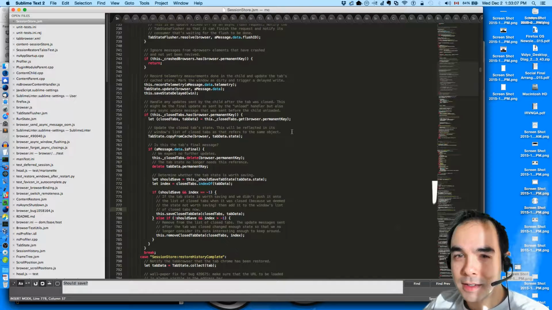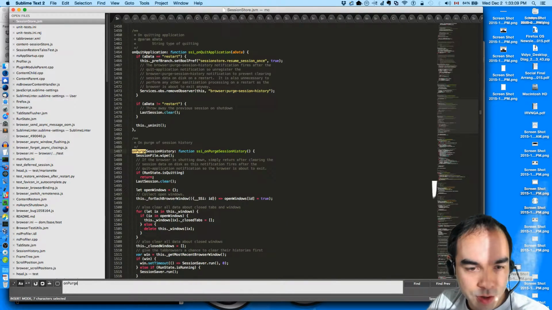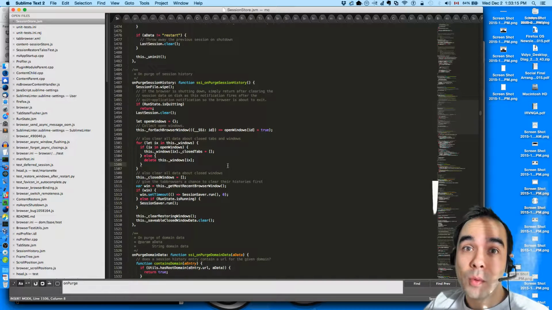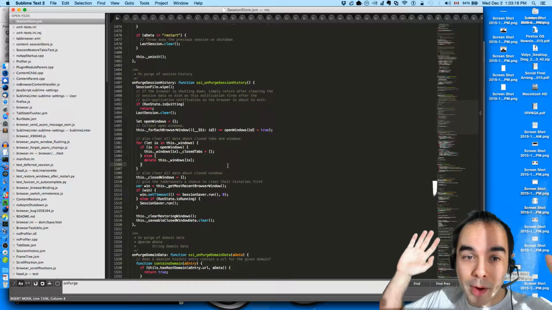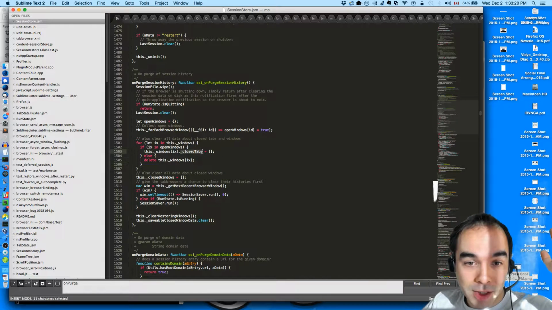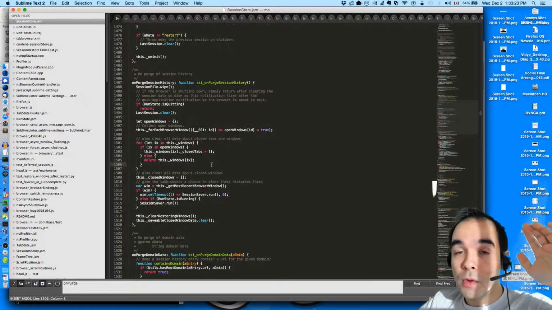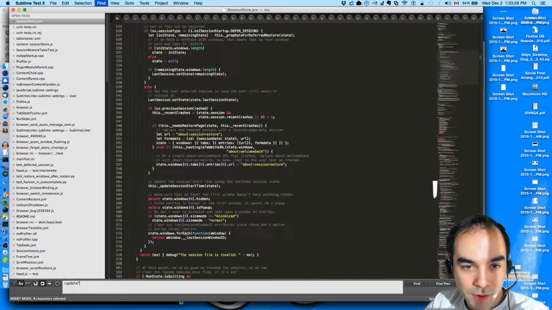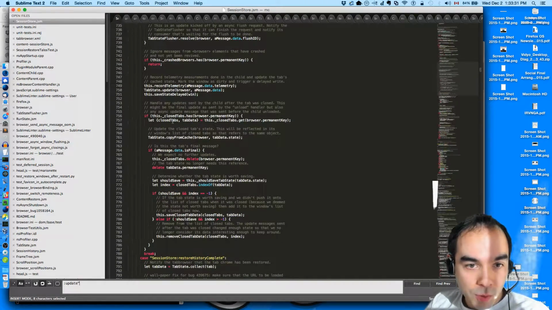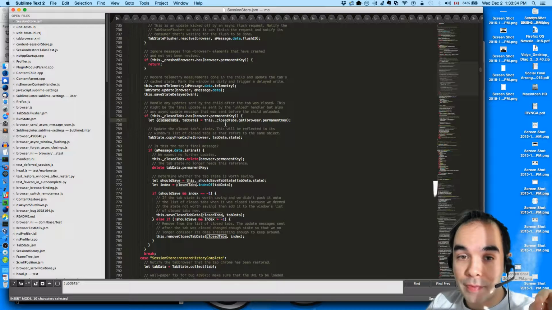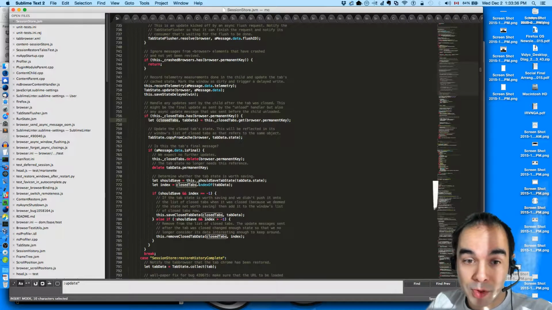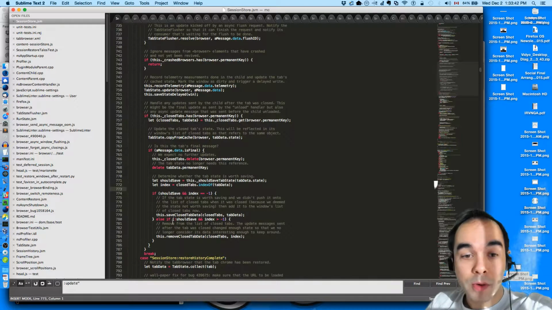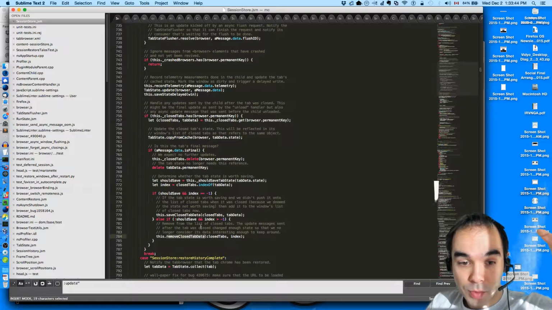And in the onPurge session history, we clear out the closed windows array, which also clears out everything we know about closed windows, including their closed tabs. We clear out the closed tabs right here. And so in that function where we check whether or not, here we get the closed tabs array for the window that the browser that just messaged us belongs to, and we check to make sure that the index of that tab is not -1. And if so, then we save it. And if it is, then we got rid of it.